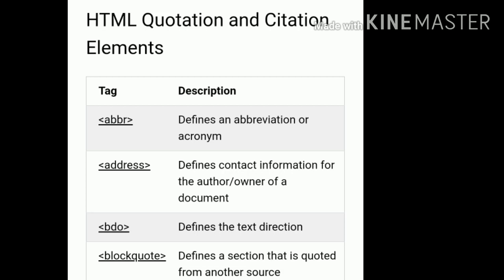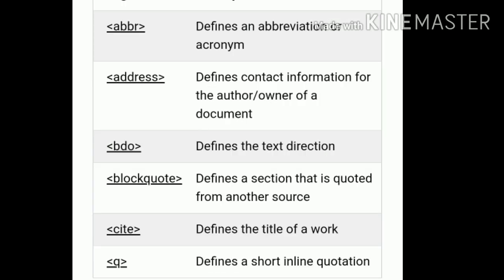In this way, the two topics you discussed today are HTML comments and HTML quotation and citation elements. This is the summary of the main topics.